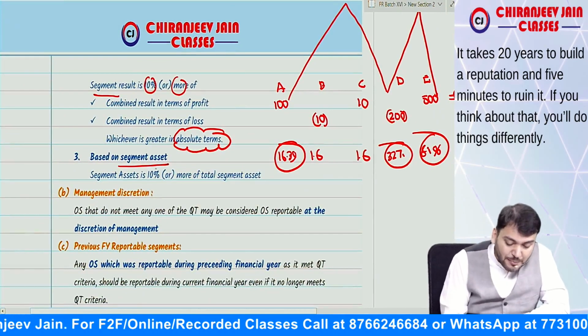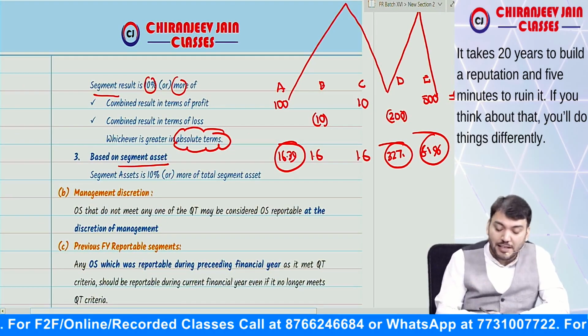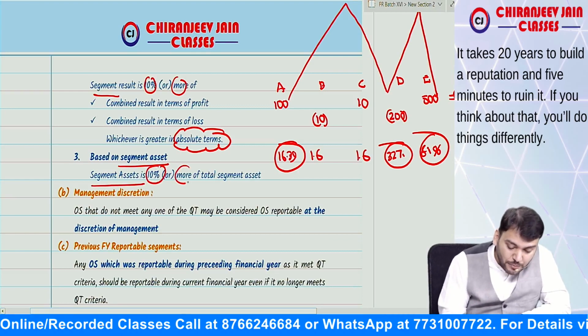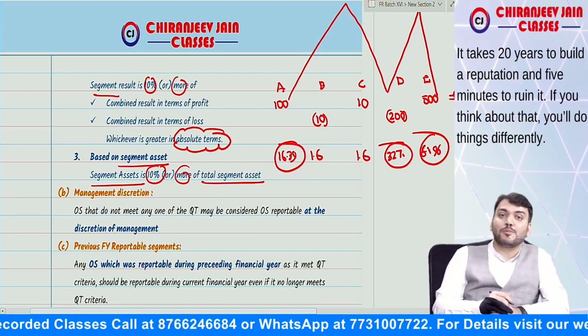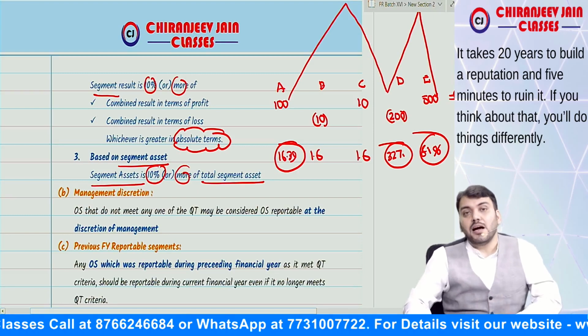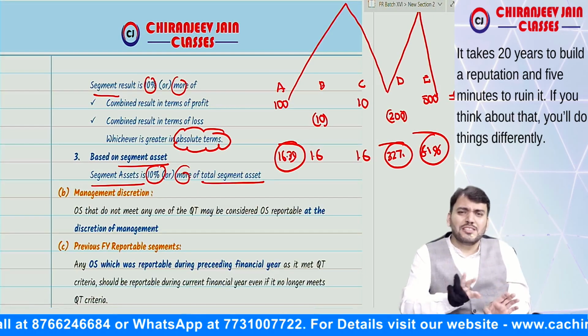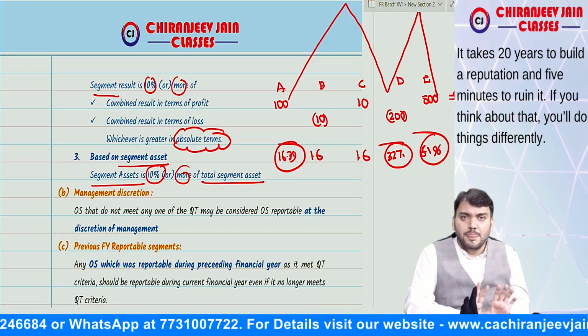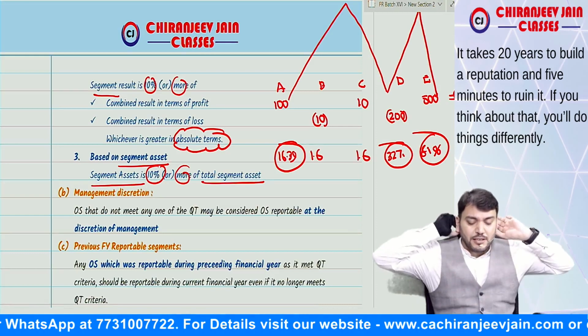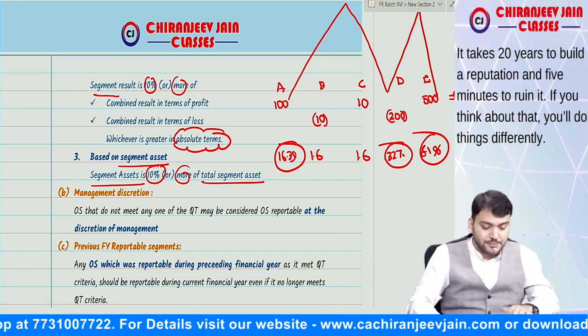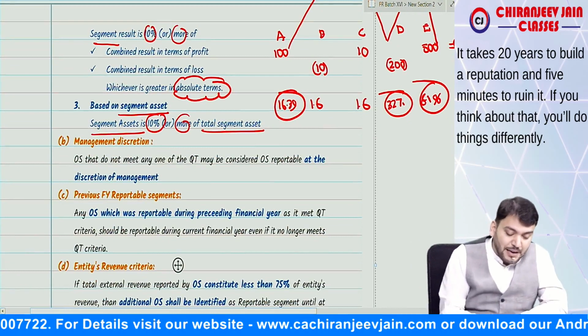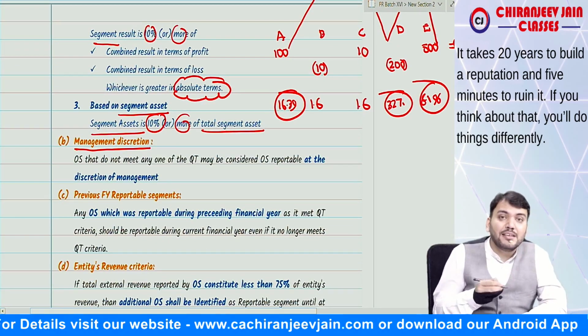Now based on segment asset: segment asset is 10% or more of total segment assets. Understood? This you can do on your own. We'll take one question, nothing to worry about. But have you understood this point? Yes, sir. Then the second criterion is management discretion.